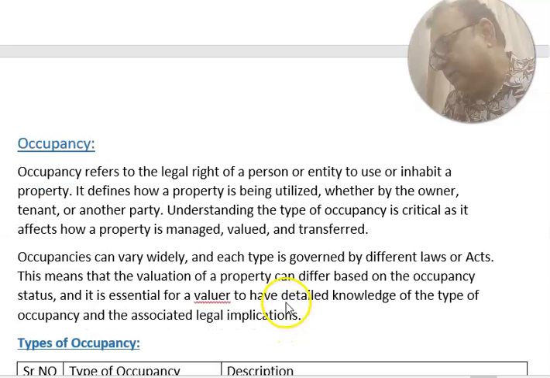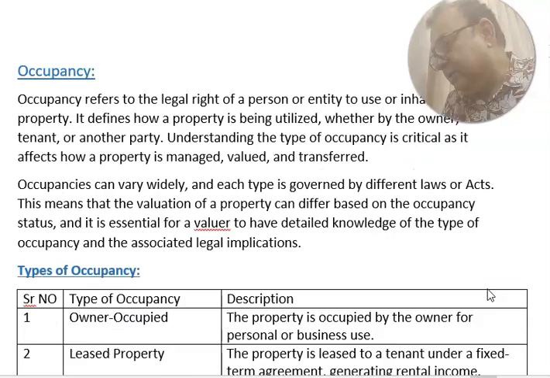Now we go for occupancy. Occupancy refers to the legal right of a person or entity to use or inhabit a property. It defines how a property is being utilized, whether by the owner, tenant, or another party. Understanding the type of occupancy is critical as it affects how a property is managed, valued, and transferred.